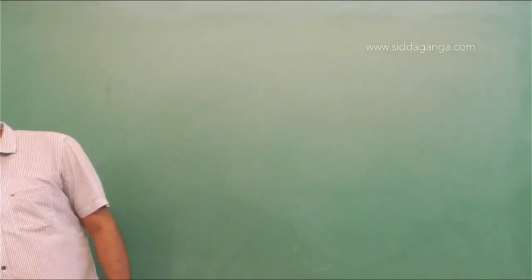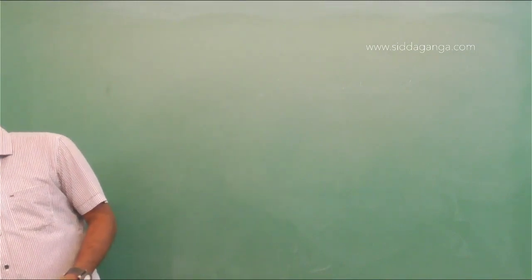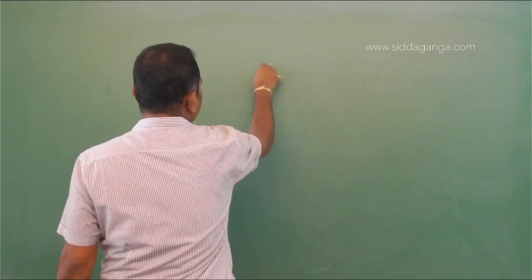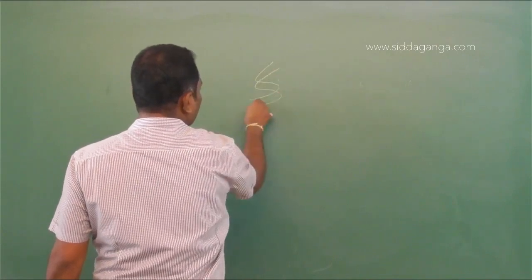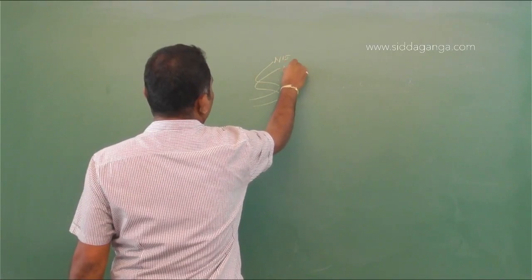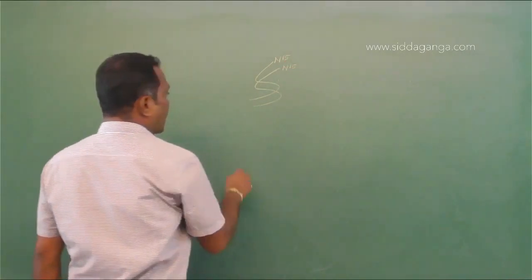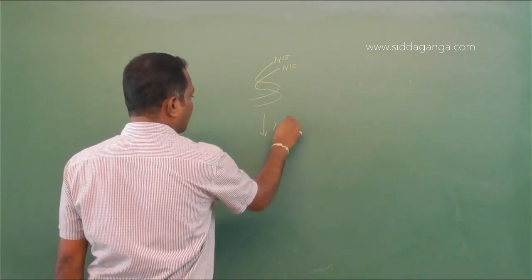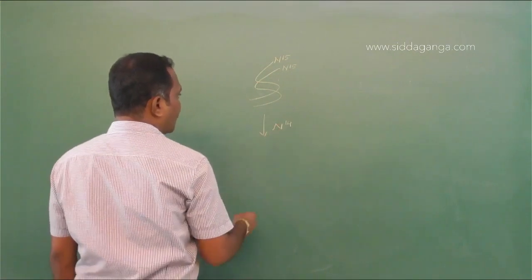What does it mean? Both the strands are having N15. So this is N15 completely and this is also N15. So now they are cultured under N14 medium. So first generation, what happens?